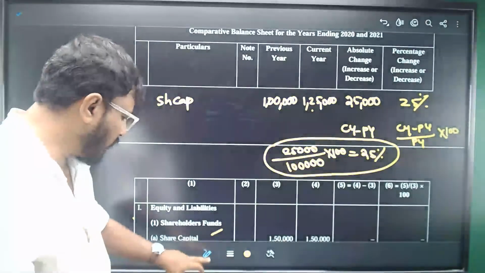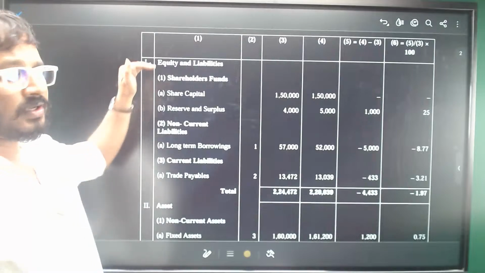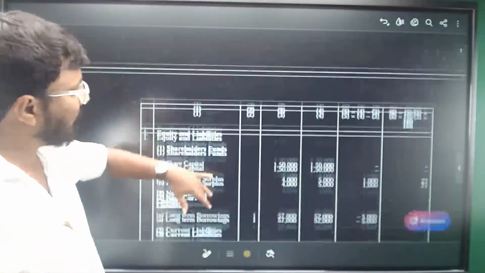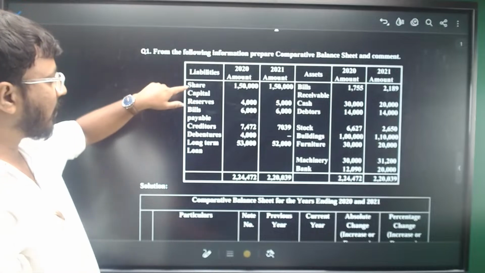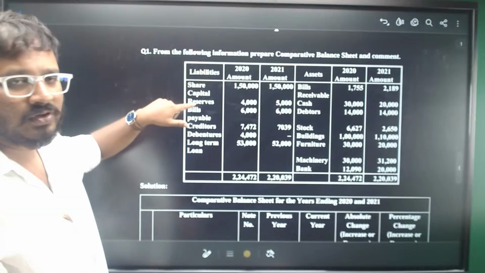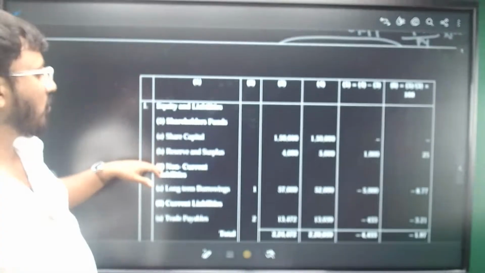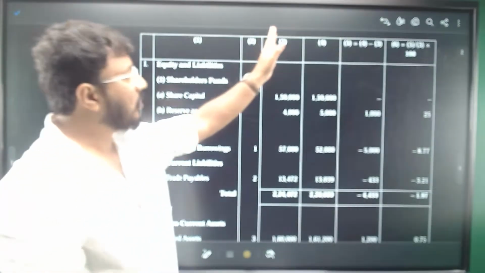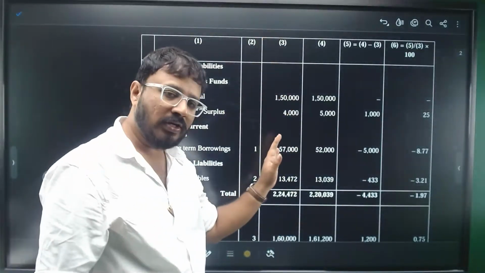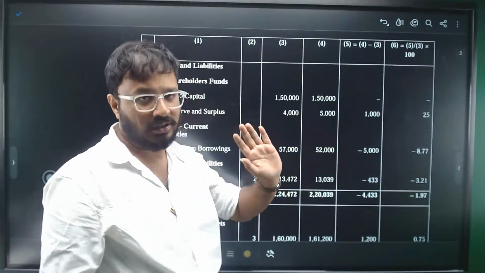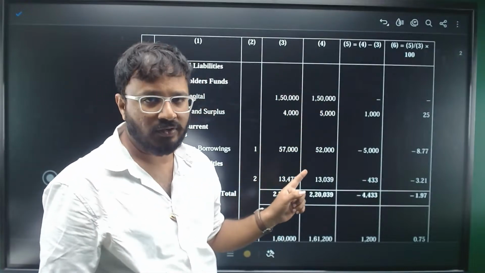Now let's look at the solution. As I was mentioning, you need to solve the problem in the Schedule 3 format. You have been given items like share capital and reserves. Share capital will go directly under share capital, and reserves will go under reserves and surplus, which comes under shareholders' funds. So write accordingly. You write the previous year amounts first. Please remember this: previous year amount should be written first, current year amount next. But while calculating the difference, we take current year minus previous year.